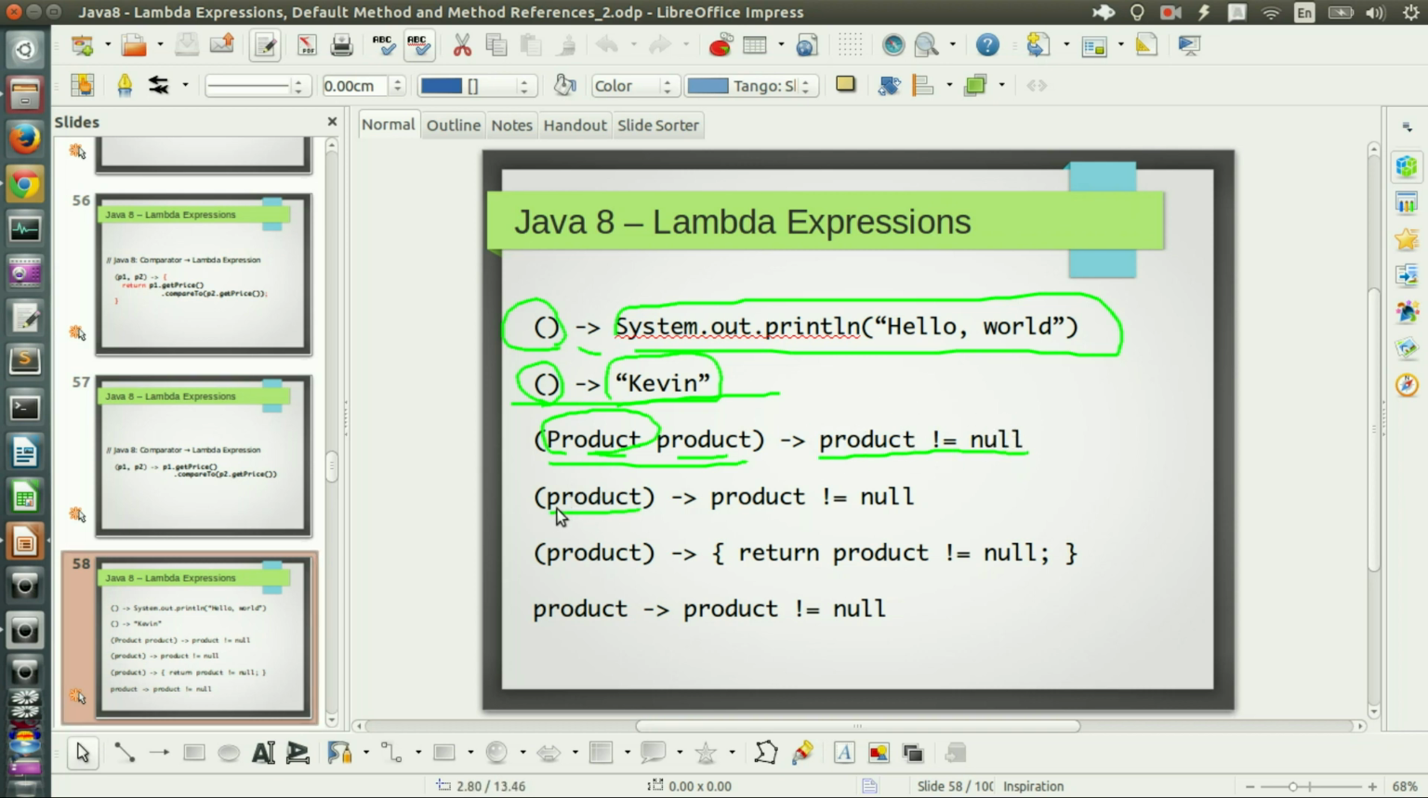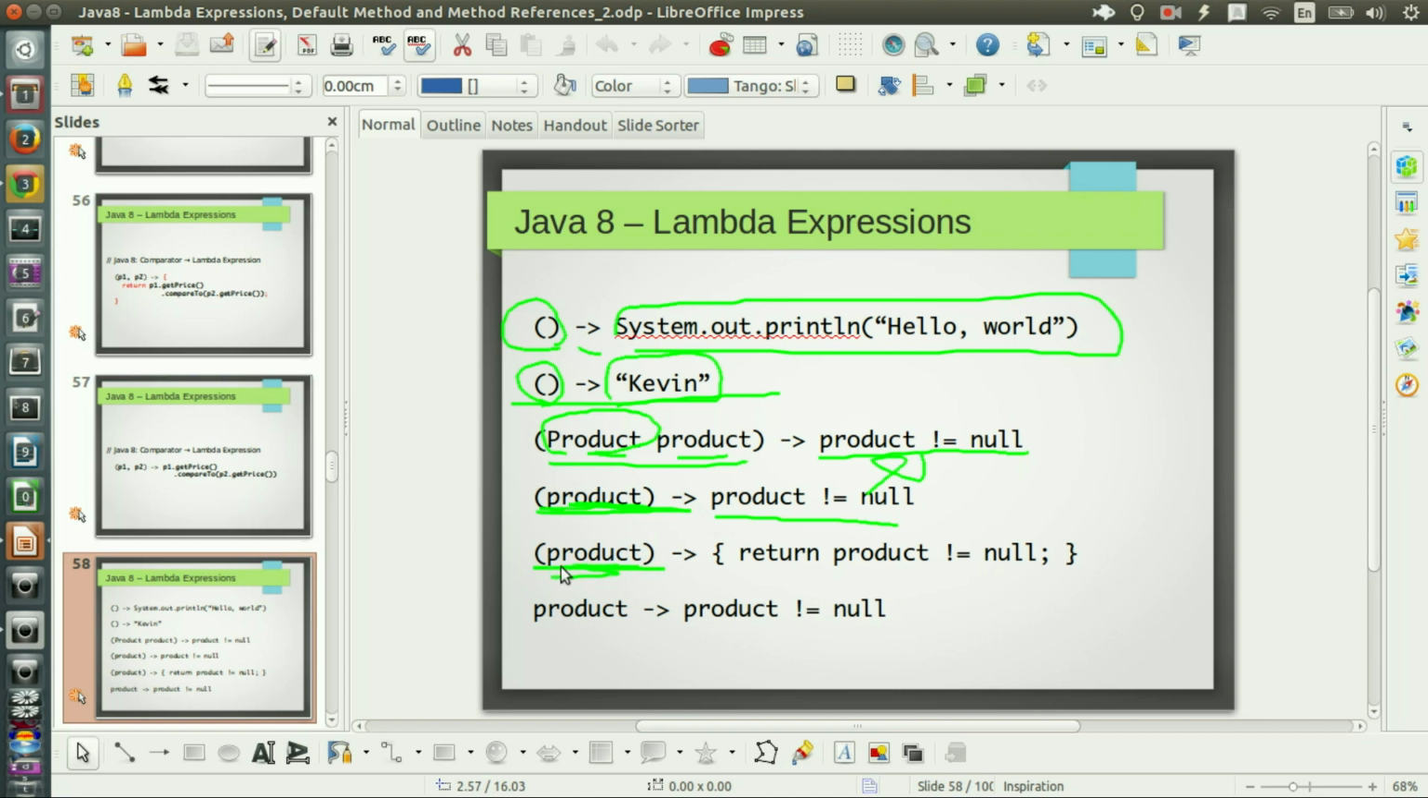Next one, it takes only one parameter, but it doesn't have type information. Most of the cases we know the type already, right? So we don't really need to repeat that again. That's just redundant. So it has actually the same method body as that one. Okay, the only difference is it doesn't have type information.